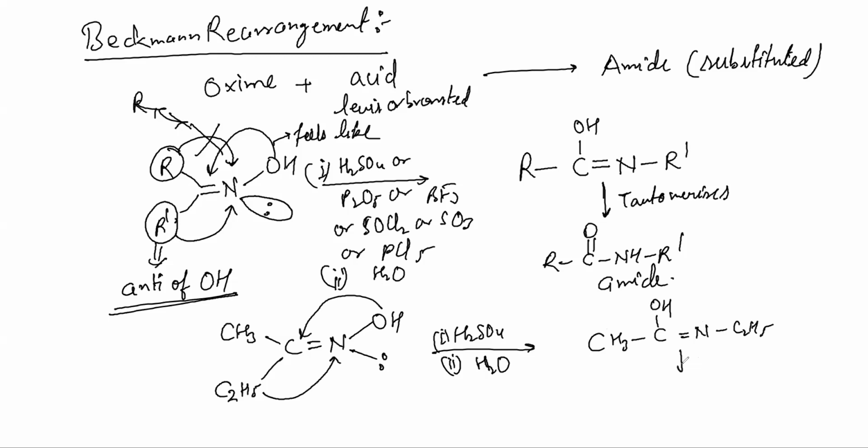Now it gets tautomerized. Tautomerize means H will come here, double bond will go there. You'll get C double bond O, NH, C2H5. That's it. Done.